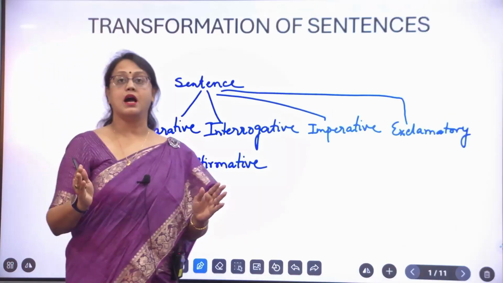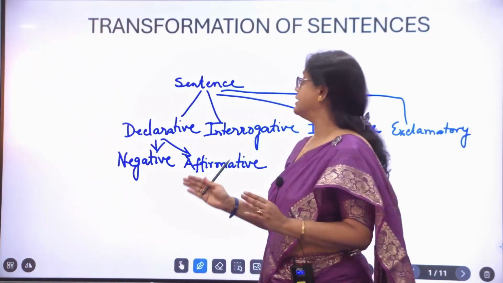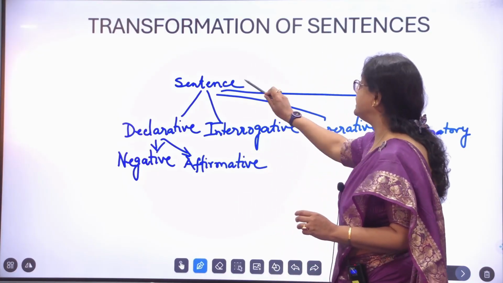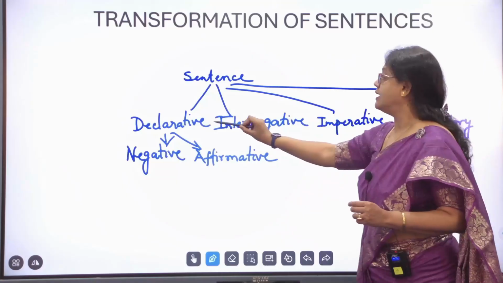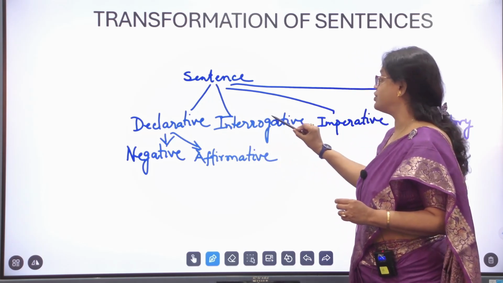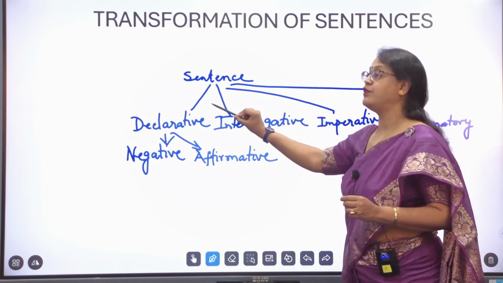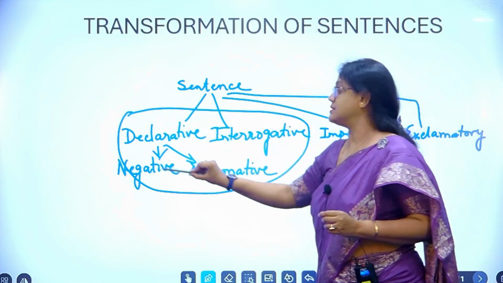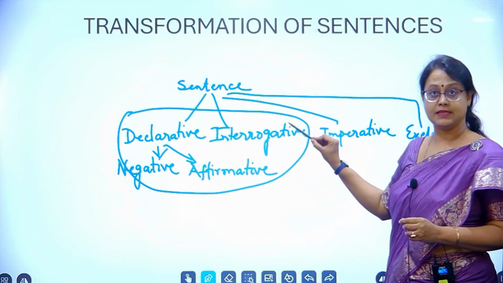In today's class, however, we will discuss how to transform these sentences, declarative to interrogative and interrogative to declarative. We will discuss these two types of sentence in today's lesson.